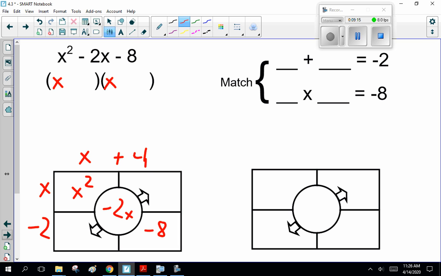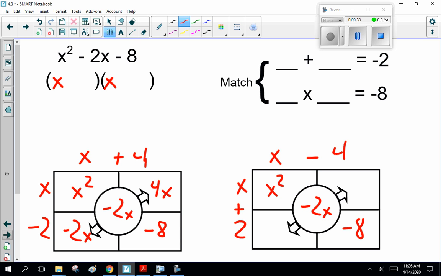Okay? So this is x squared. This gives us 4x minus 2x. Nope. That gives us plus 2x, so that doesn't work. So it's not x plus 4 and x minus 2. What about x minus 4, x plus 2? That gives us minus 4x. x times 2 is plus 2x. 2x minus 4x is minus 2x. Yes, that works. So x minus 4, x plus 2. Double checking: minus 4 plus 2 is minus 2. Minus 4 times 2 is minus 8.